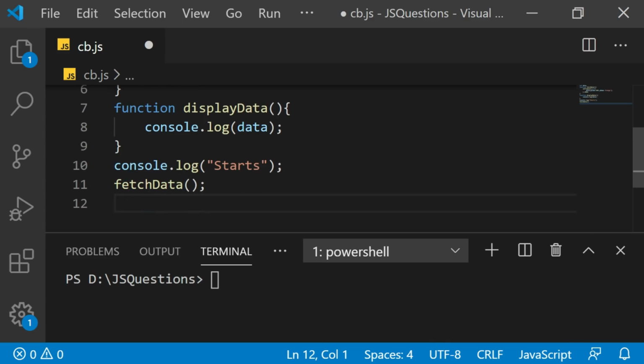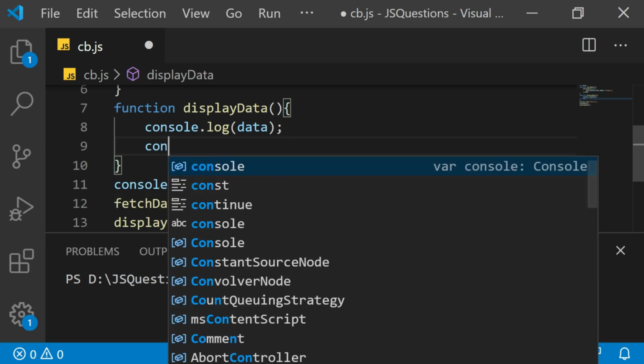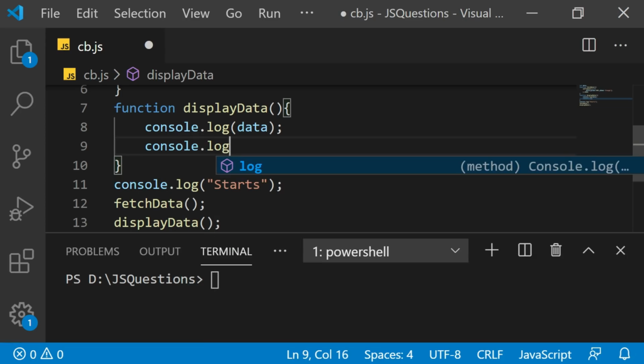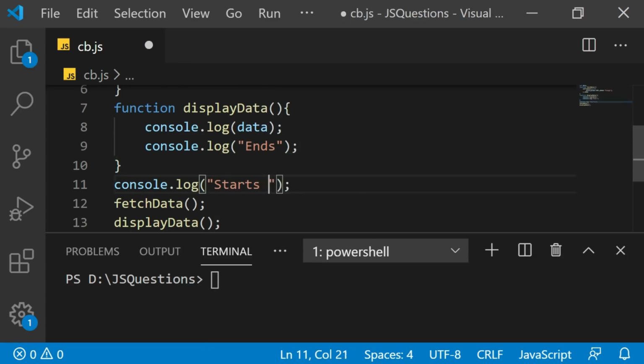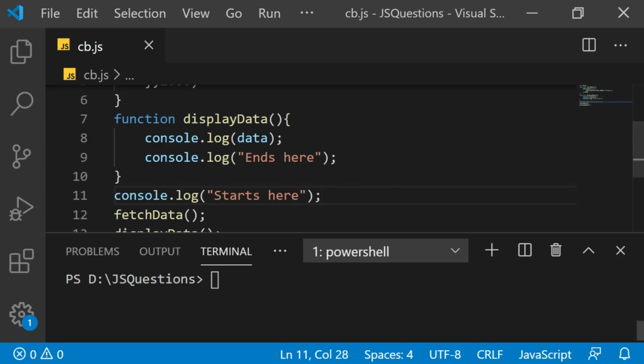After the data is fetched, we want to display the data. That's what we want to execute. And after the data is displayed, I just want to console log that the program ends here. I'll say starts here and ends here. That's it. Now let's try to execute this and see what happens.